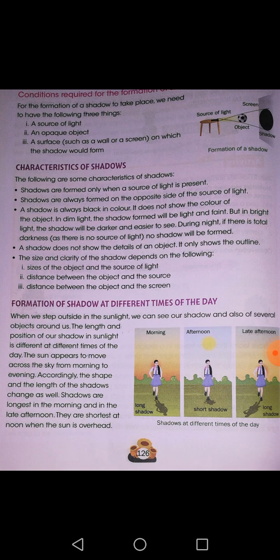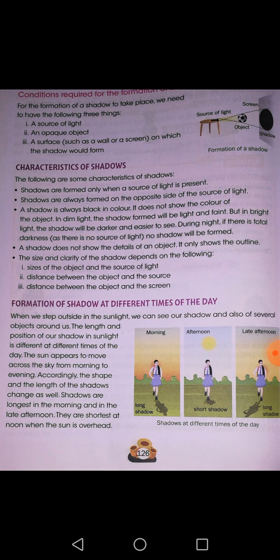Next, it is always black in color. Shadows will be black in color, sometimes dim, sometimes dark, but black only. Bright and darker shadows will be formed when the source of light is bright. You can see it easier. While if the source of light is dim, then the brightness will also decrease.